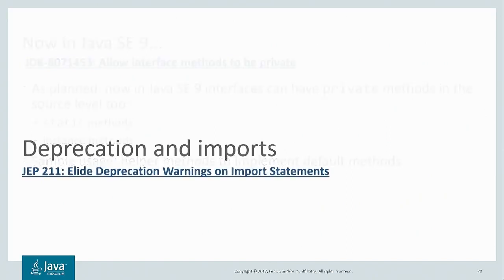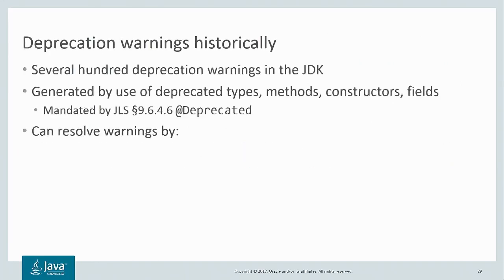The next two small changes are both related to the deprecation facility. First, we'll talk about deprecation warnings and imports. One of the ways we've paid down the technical debt in the JDK is to reduce the number of warnings in our code base. We've actually cleared all categories of warnings in large fractions of the code, and that has included eliminating the deprecation warnings.